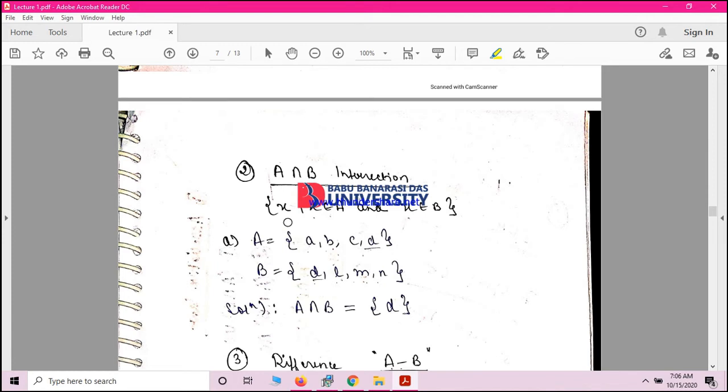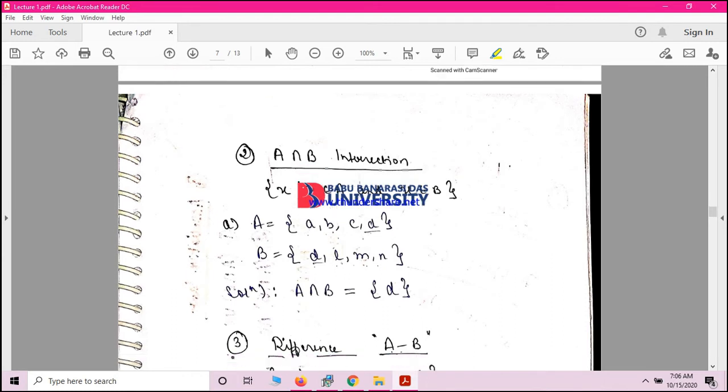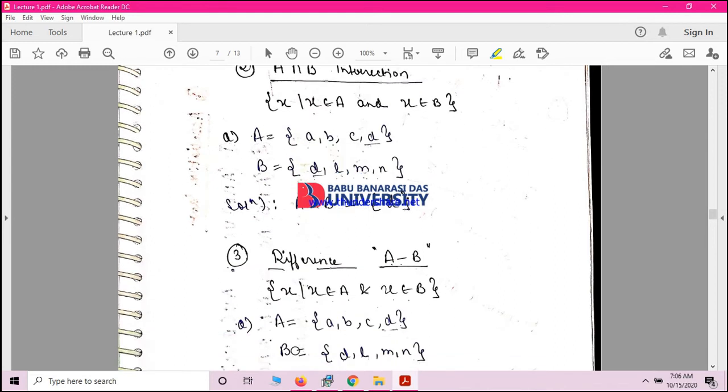The definition is: x is an element in the set, x belongs to A and x belongs to B. So x belongs to both A and B. Suppose in this example A, B, C, D, and D is the common element, then A intersection B will be D.